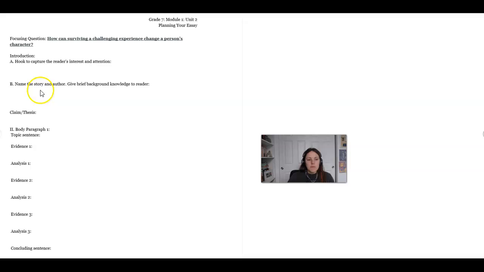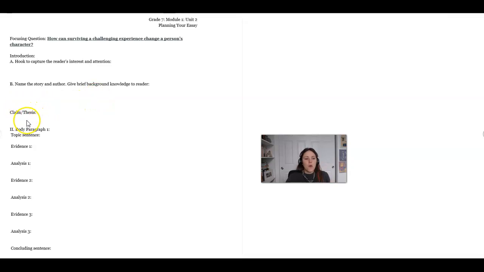Then make sure you name the story and the author and give a really brief, quick gist statement summary for the reader. Because again, you have a choice between many short stories and a novel. So make sure you name the story and the author so that I know who you're talking about, and anybody else who picked up your essay would know what you're writing about.